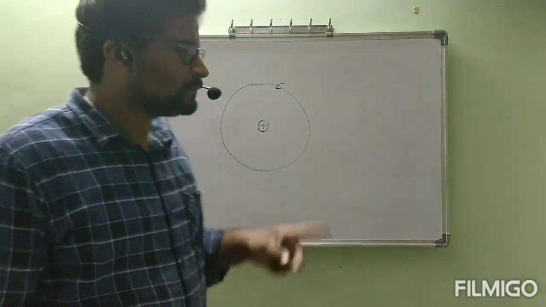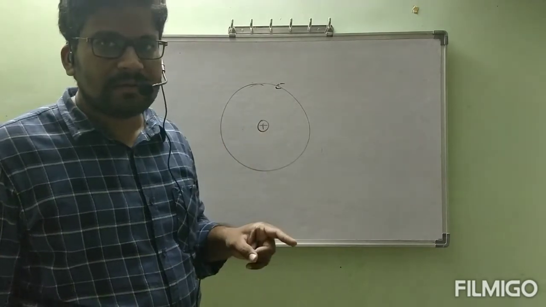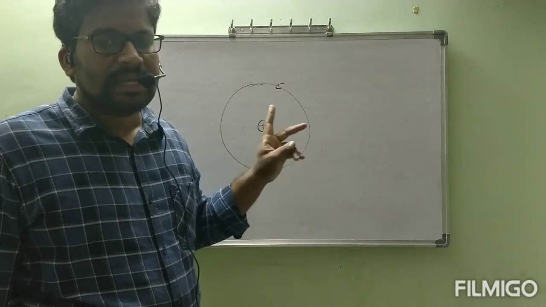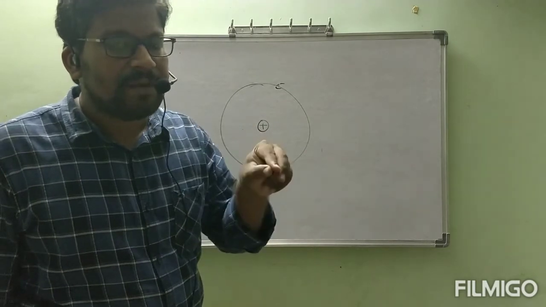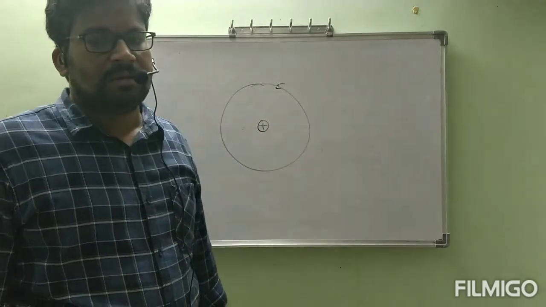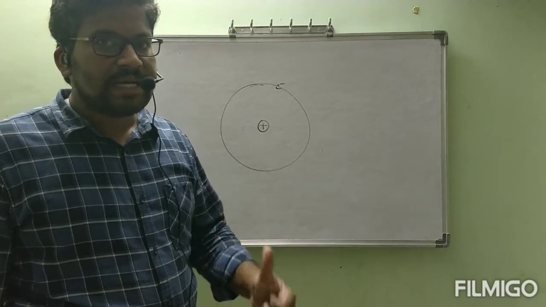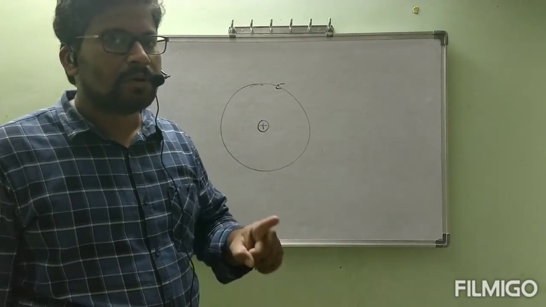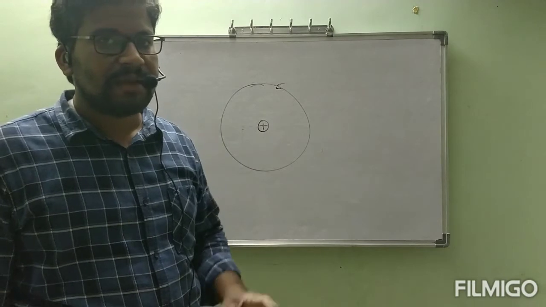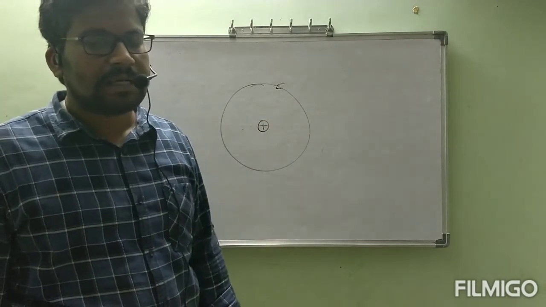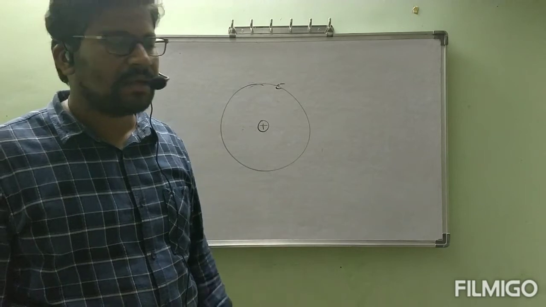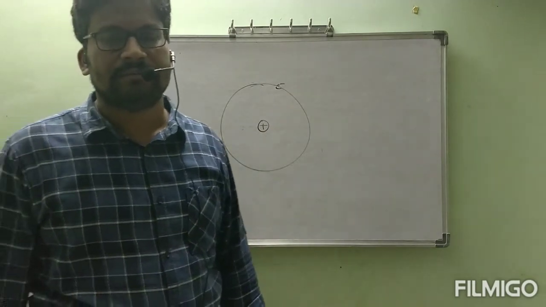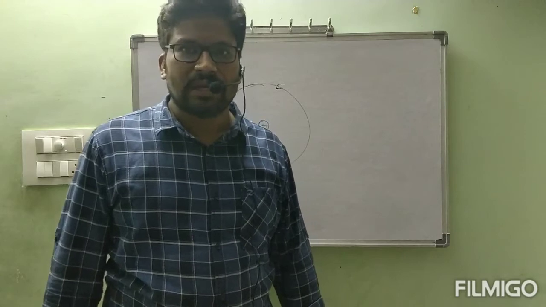Without losing energy, this electromagnetic radiation, I am talking about electromagnetic radiation, can travel from here to anywhere. Like that here also, electron is behaving like a wave, that's why it is not going to lose energy. This is the answer we got when we consider dual nature of electron. This is the answer we did not get at the time of Bohr's model, because Bohr considered only particle nature. If it behaves like a particle, definitely it should lose energy. But now how can we say that it is not losing energy? As electron is behaving like a wave. This is the conclusion I would like to share with you.